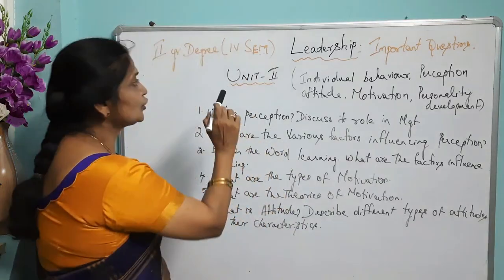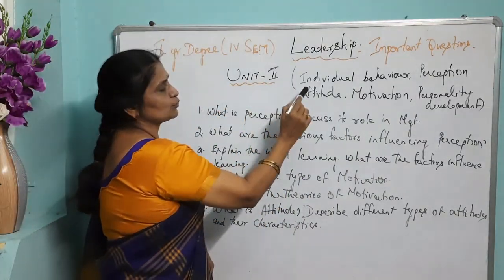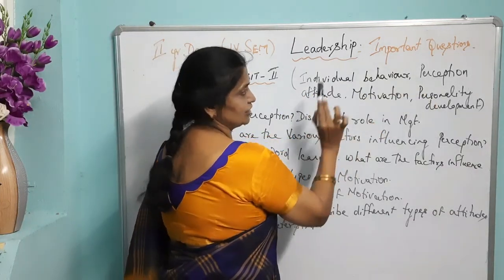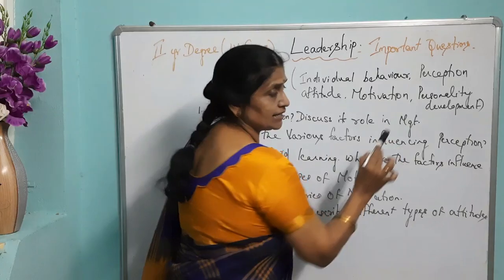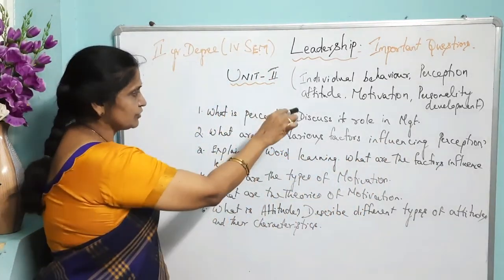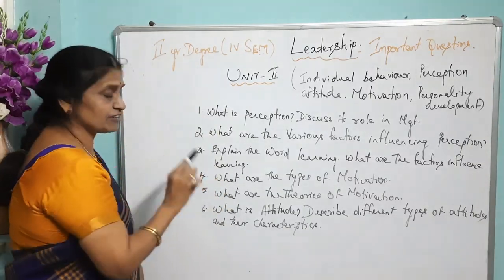Now let's go to unit 2. As per your syllabus, in unit 2 you have to learn individual behavior, perception, attitude, motivation, and personality development. These are the topics allotted to you. But out of these topics, what are the important questions? 6 questions are very important.